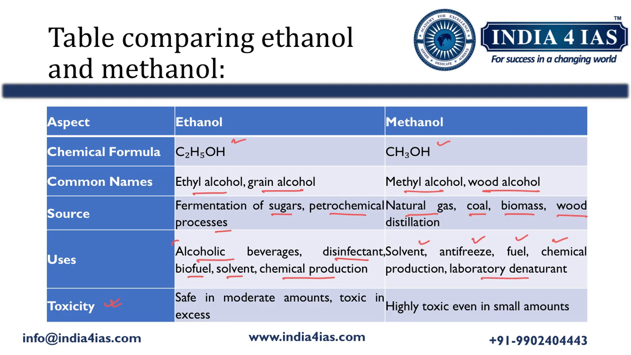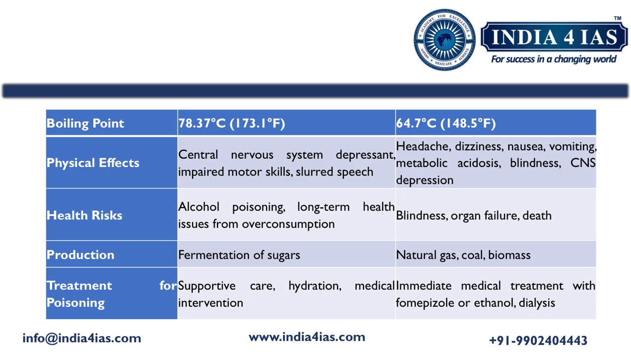Coming to the toxicity of both ethanol and methanol. Ethanol is safe in moderate amounts whereas it is toxic in excess quantity. Methanol is highly toxic even in small amounts. Coming to the boiling point, ethanol's is 78.37 degrees Celsius and that of methanol is 64.7 degrees Celsius.